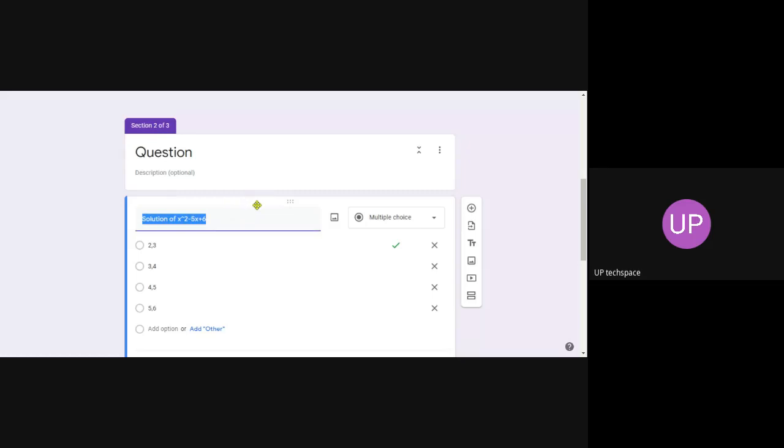Another important task is how to give an important equation, or how to give a math question paper. For that, instead of question, you just click on the picture icon here. Once you create a question, say in Word, take a picture of that.